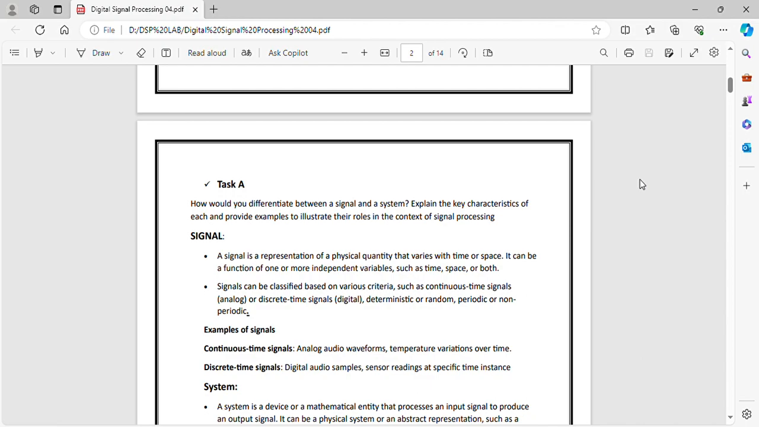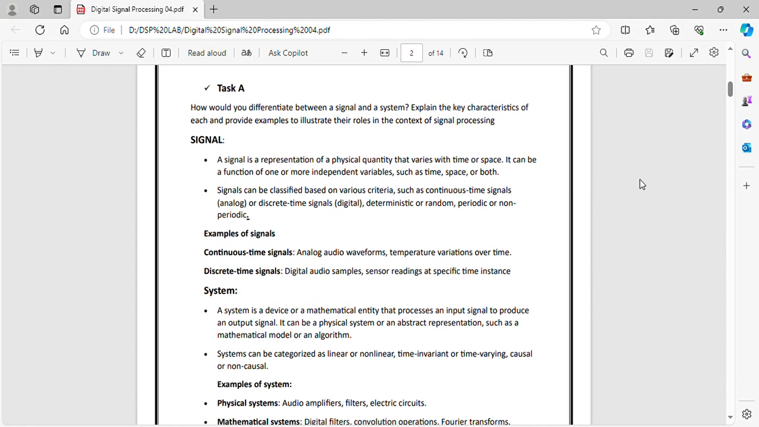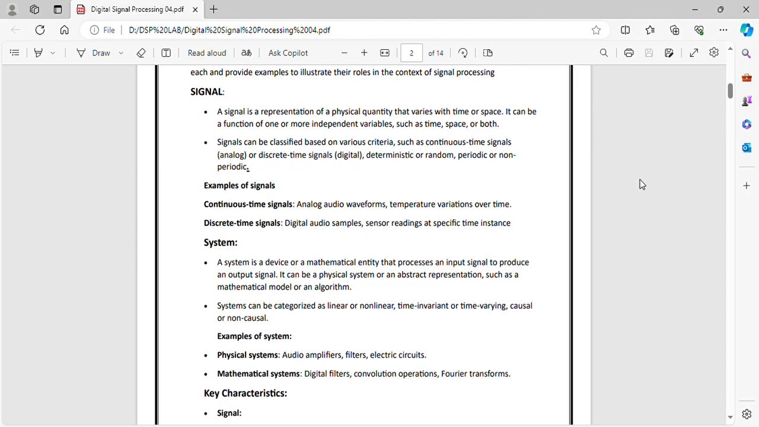Examples of continuous time signals are analog audio waveforms, and discrete time signals are digital radio samples and sensor readings at specific time instances. And a system is a device or mathematical entity that processes an input signal to produce an output signal. It can be a physical system or an abstract representation such as a mathematical model or an algorithm. Examples of systems are physical systems and mathematical systems.